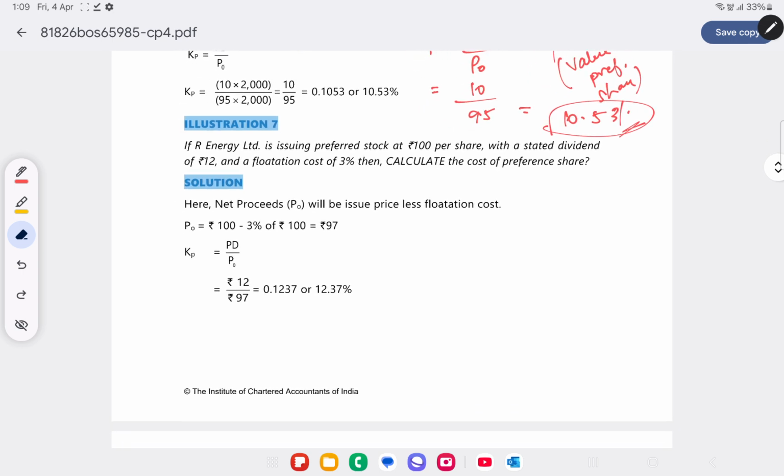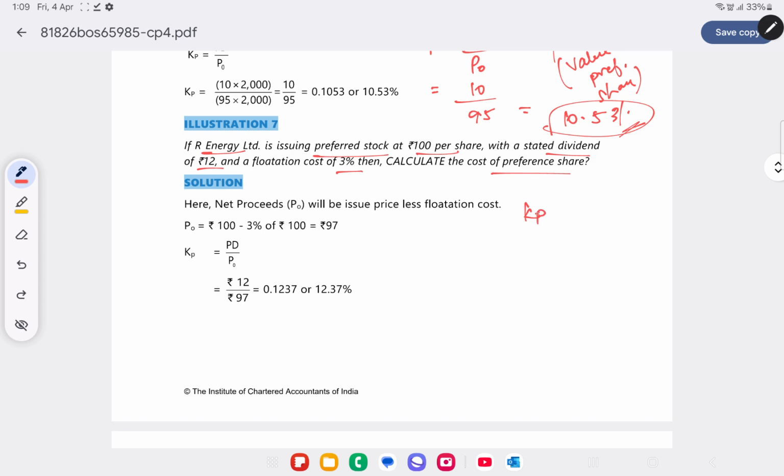So moving on to illustration 7. Here we have R Energy Limited issuing preferred stock of 100 with a stated dividend of 12 and a flotation cost of 3%. Find out the cost of preference shares. Now my question is whether anything is mentioned about redemption. No. So here also we will assume that this is irredeemable preference share.